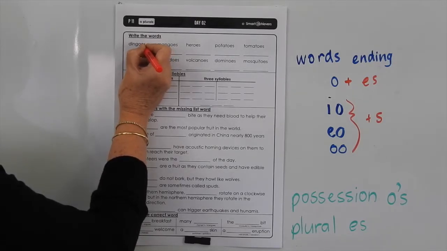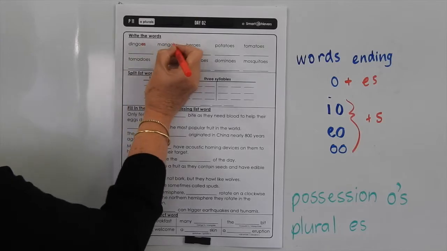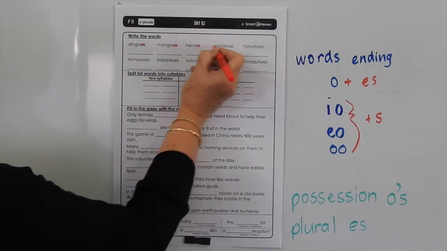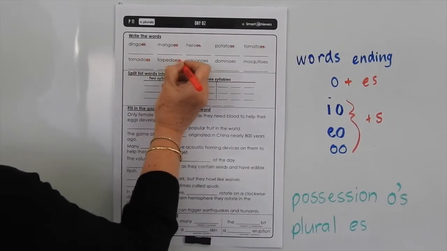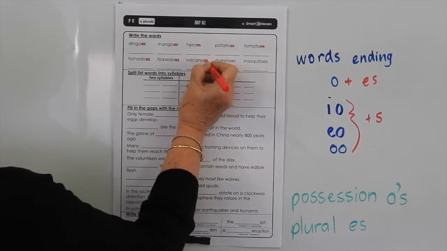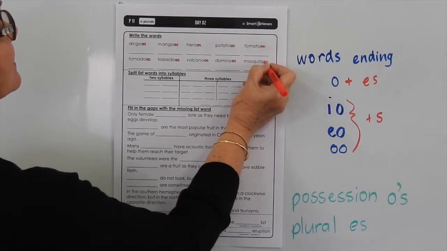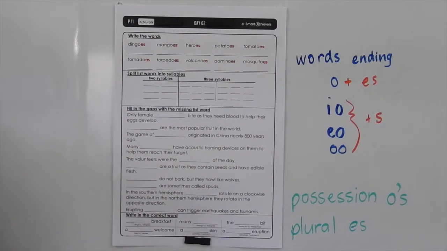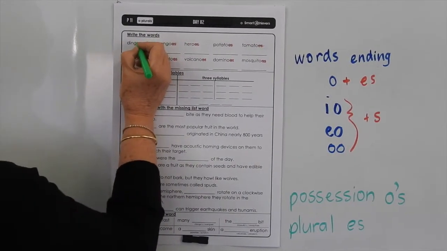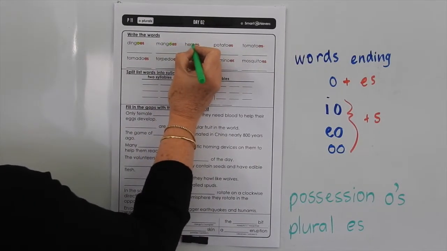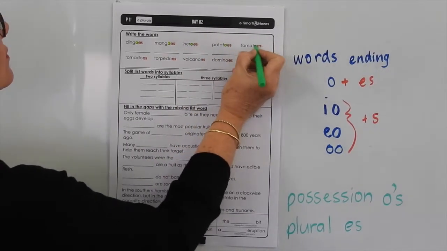So let's just go through and highlight the ES. Dingoes, mangoes, heroes, potatoes, tomatoes, tornadoes, torpedoes, volcanoes, dominoes, and mosquitoes. Choose another colour, and we'll go back and just highlight that single O after the consonant, which tells us that we must therefore add ES onto these words.